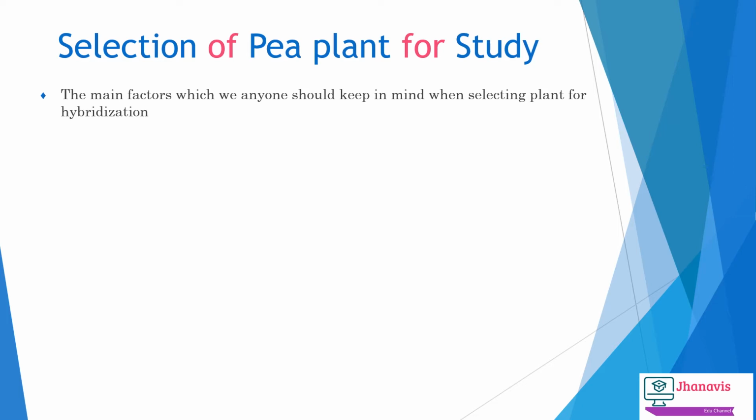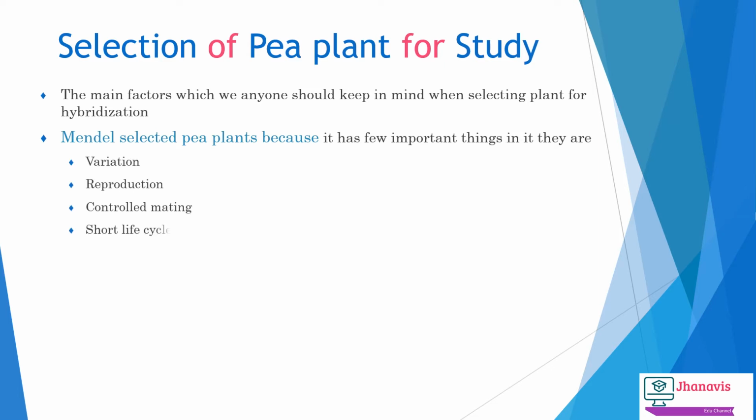One is variation, second reproduction, third controlled mating, fourth short life cycle, fifth large number of offspring, sixth convenient in handling. These features helped Mendel to select the pea plant for his experiments.